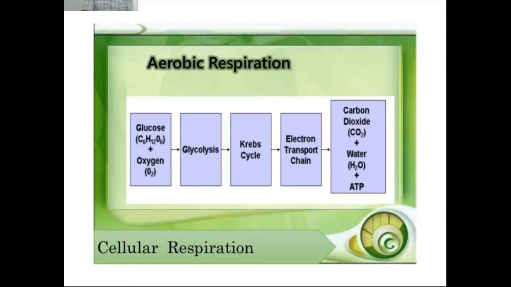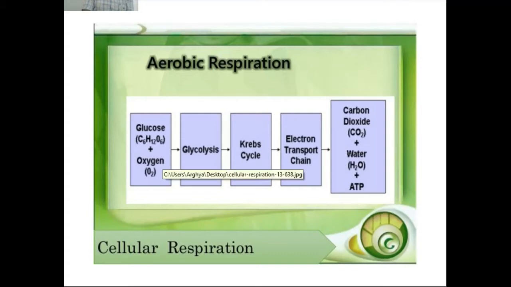When we overview the aerobic respiration, glucose combined with oxygen, the final products of this respiration are carbon dioxide and water plus ATP as energy.